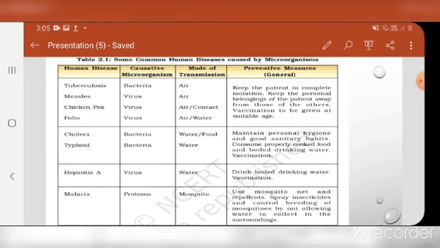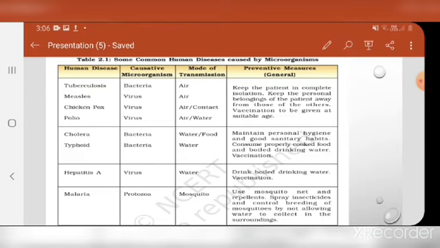Next, the disease cholera is caused by bacteria and it spreads by water and food, either water or food. The disease typhoid is caused by bacteria and it spreads by water. So because these both diseases are spread by water, what should be the preventive measure? Maintain personal hygiene and good sanitary habits. Cholera is spread by food, so we should consume properly cooked food and boiled drinking water.